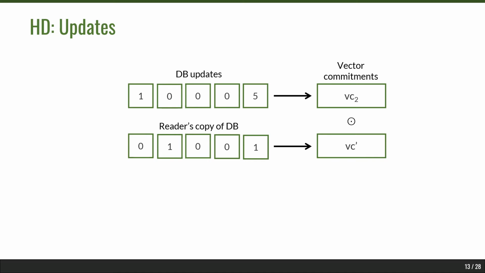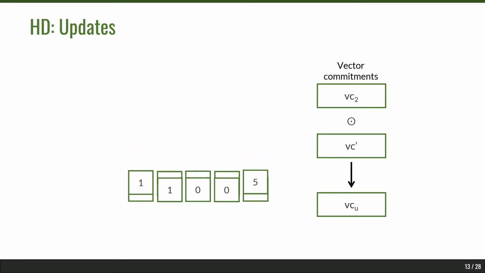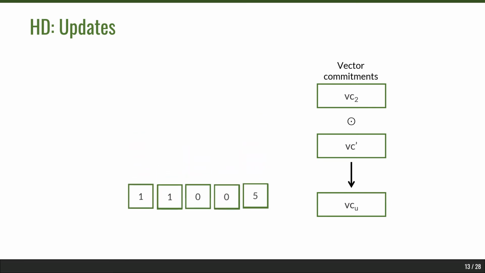So through homomorphism, we have a homomorphic operation which gives us another vector commitment VCU, which essentially is a vector commitment to the database which we get as the result of combining these values. And this new vector commitment is sent to the reader. The reader does the same: the reader takes these updates and updates its own copy of its database, and it updates its local copy of its vector commitment with this new vector commitment VCU.